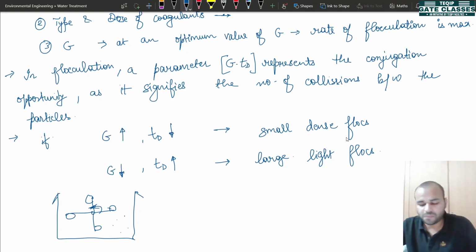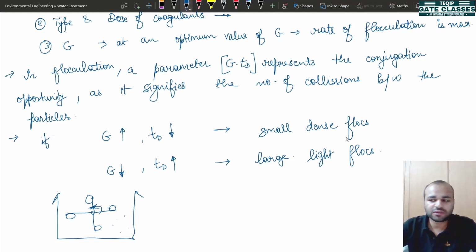Okay, now what will be our preference? Since we have understood these two concepts, what type of flocks will you demand? You will definitely demand that if we are able to get large and dense flocks, then they will be the easiest to settle down. And if we get small and light flocks, then they will be the most difficult case. So with these two cases, we are able to understand all the different combinations.